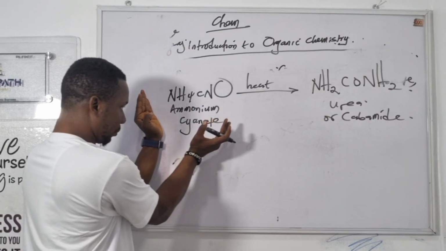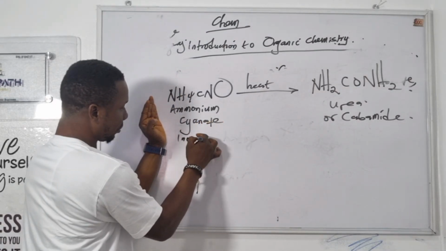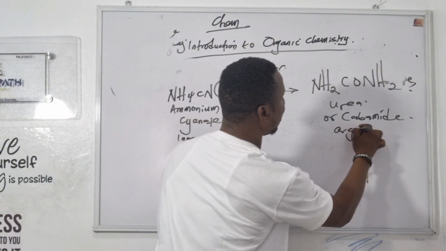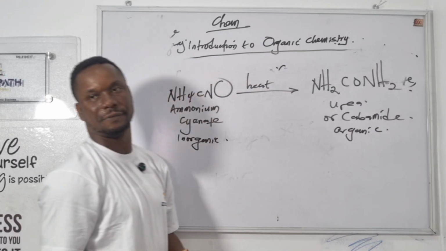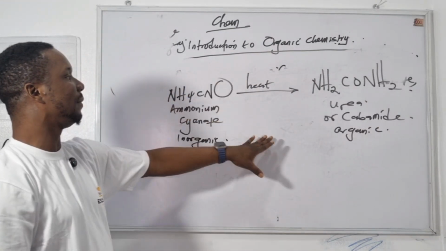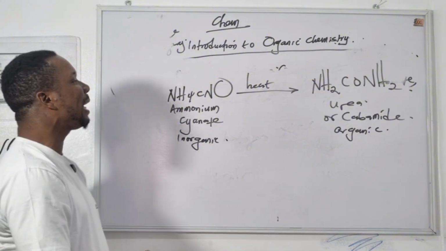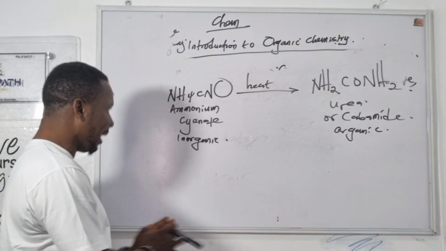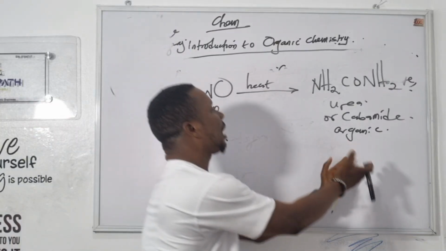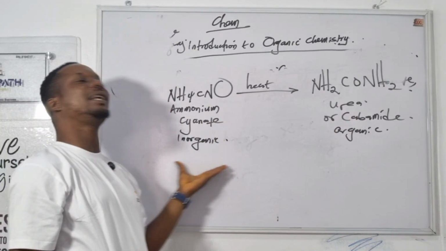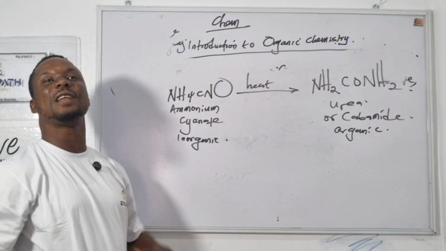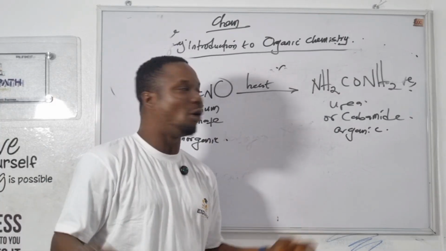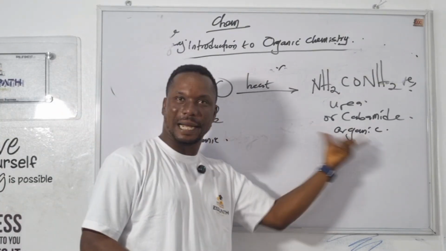So urea is an organic compound, and ammonium cyanate is an inorganic compound. From the inorganic compound he obtained an organic compound. That is known as the vital force law. So this equation represents Frederick Wohler's synthesis of urea from ammonium cyanate. Don't forget, organic compounds can also be obtained from inorganic compounds. It was believed that organic compounds could only be obtained from organic compounds, until Frederick Wohler shocked the world. He synthesized a carbamide from